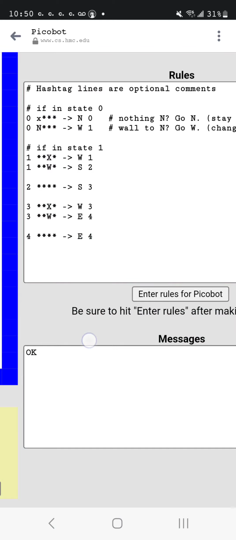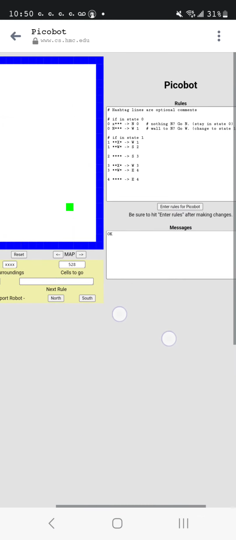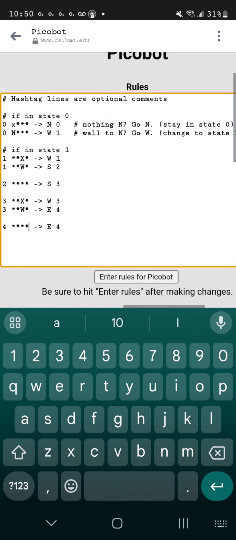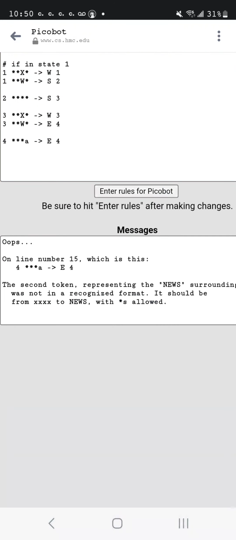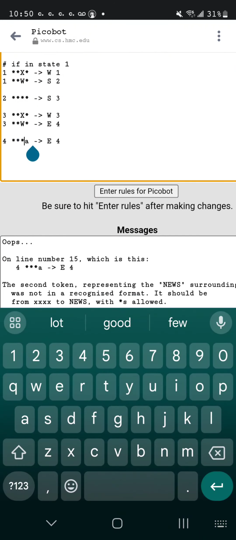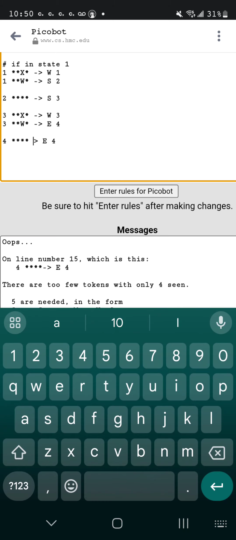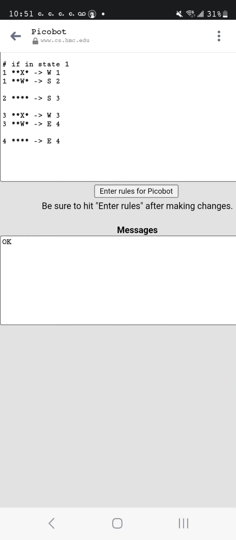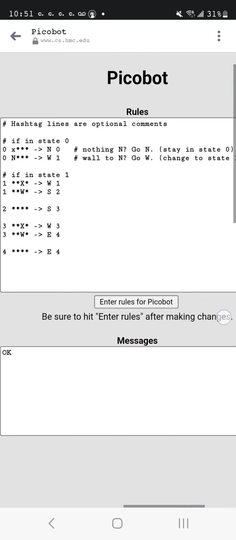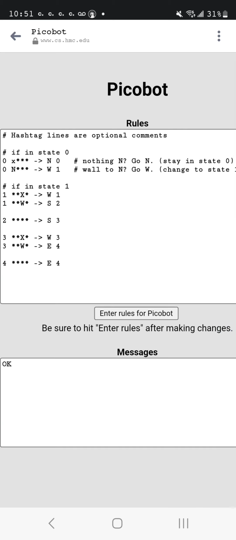Okay, so we enter the rules for Picobot, and it says, okay, great. If I typed something wrong, that would give me an error message saying that doesn't make sense. But because my syntax is good, I enter the rules, and it says, okay, everything looks right. We're not sure if you meant to say the right thing, but all of these are directions that Picobot will understand, because we're speaking in the language of Picobot right now.